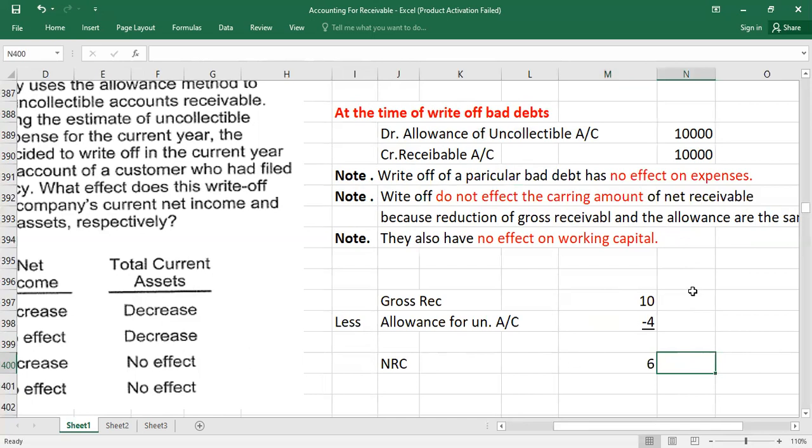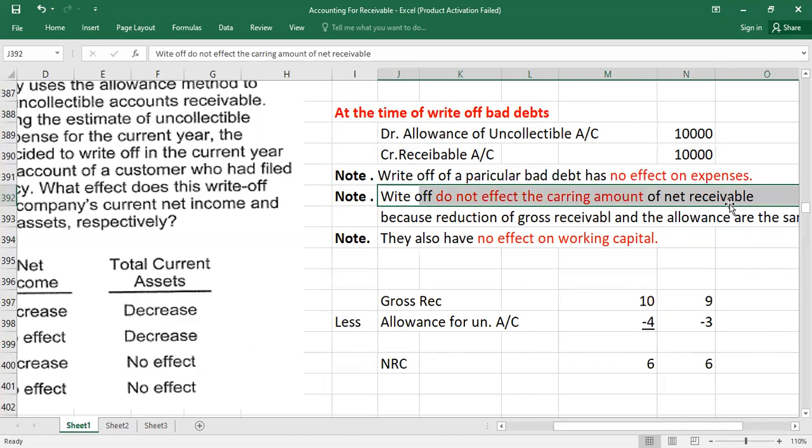So what will happen? Gross receivable will be reduced by $1, so it will be 9 here, and your allowance will also be reduced by $1, so it will be $3. Again, if you calculate the NRV, it will be $6. That is why when you write off any bad debts, it will not affect the carrying amount of net receivables in the balance sheet.